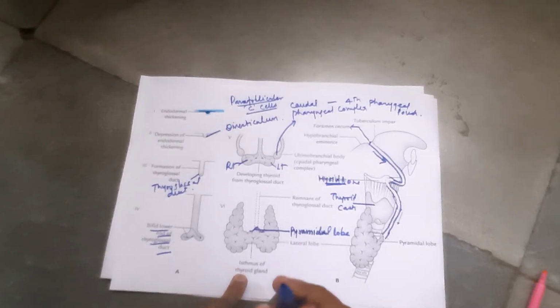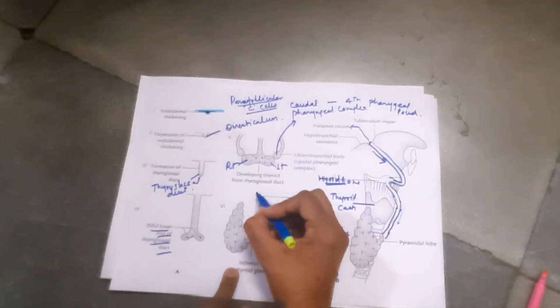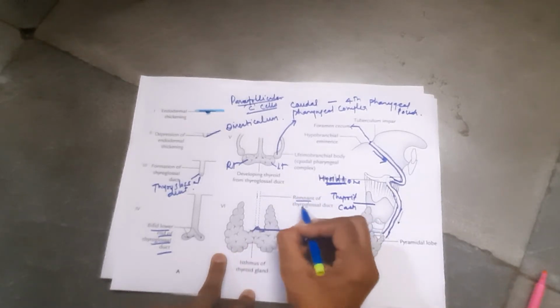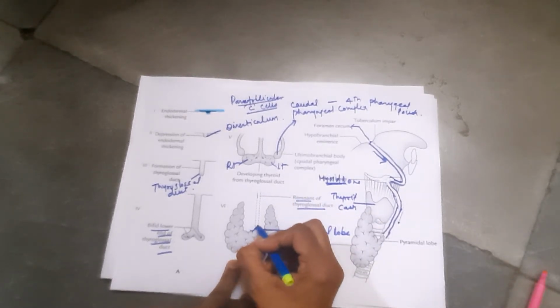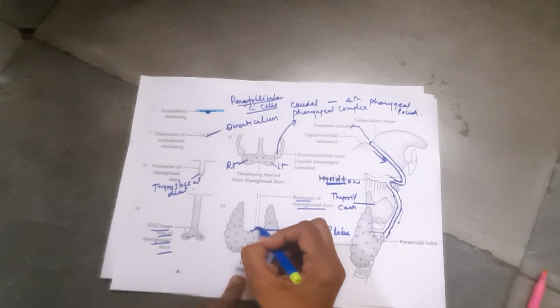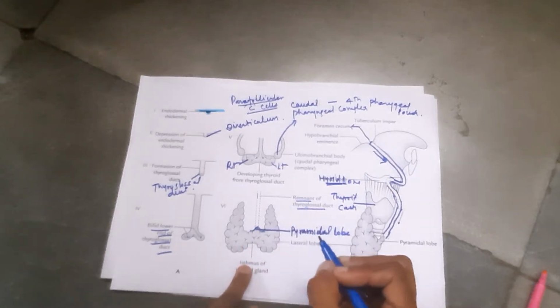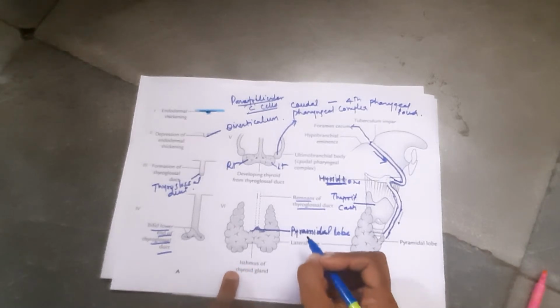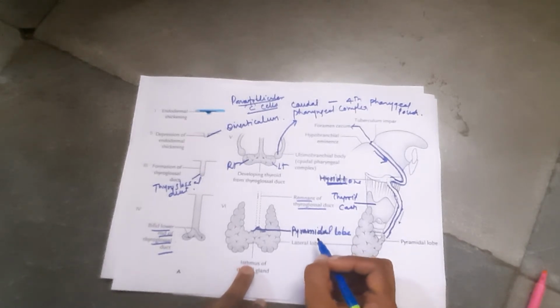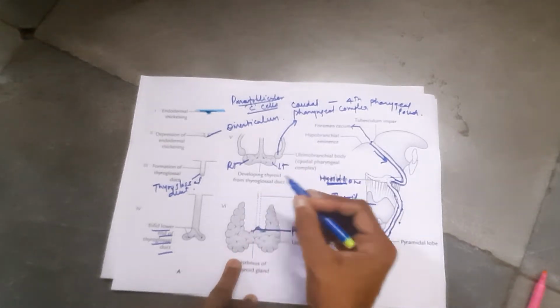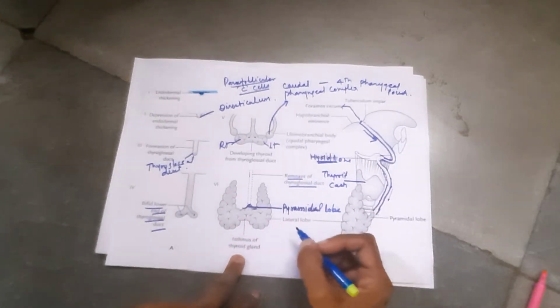This is the thyroglossal duct which gets obliterated, and the distal end of the thyroglossal duct differentiates into the pyramidal lobe. And sometimes this pyramidal lobe gets attached to the hyoid bone.